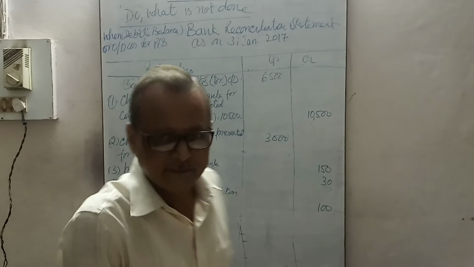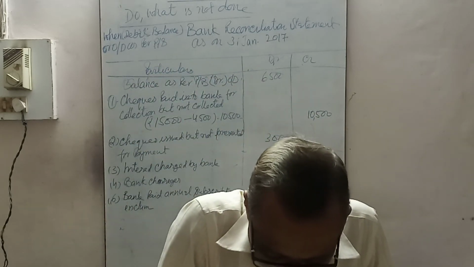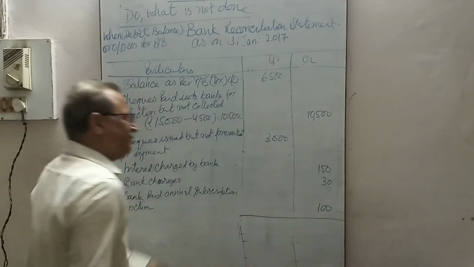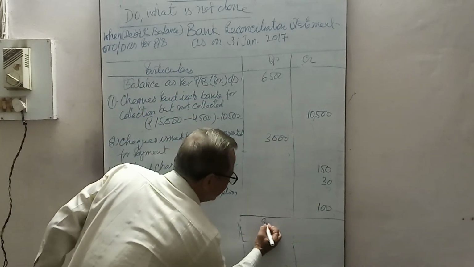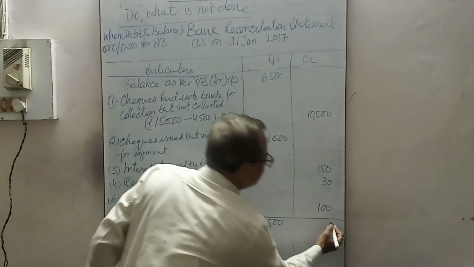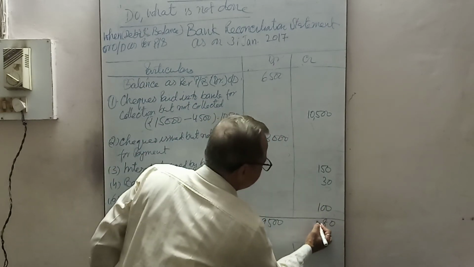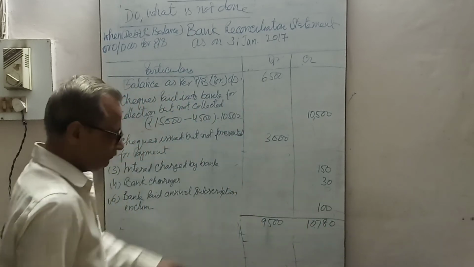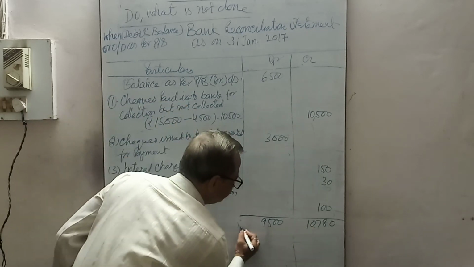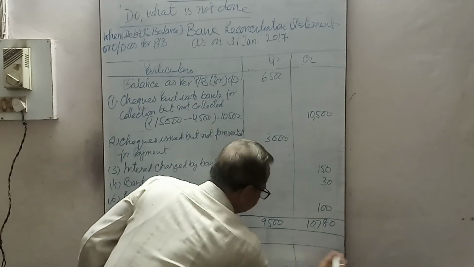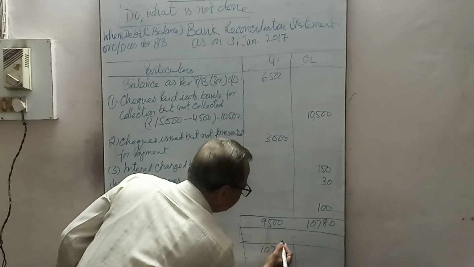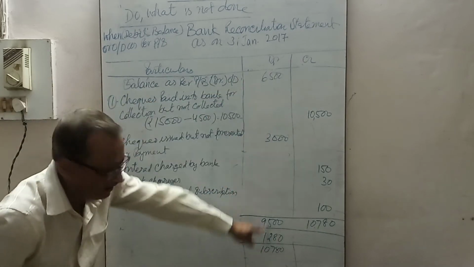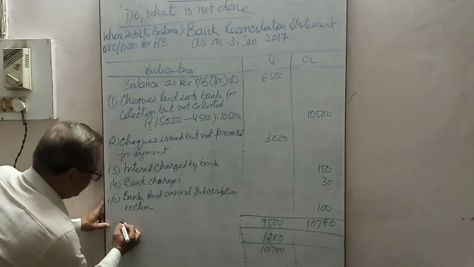Now no more items are there. Every item we have taken already. Now see. What is the balance? Same practice. Total it. It's 9,500 total. This total is 10,780. Now this side is greater. 10,780. 1,280. That is falling in the debit side. So cash book is showing debit balance.